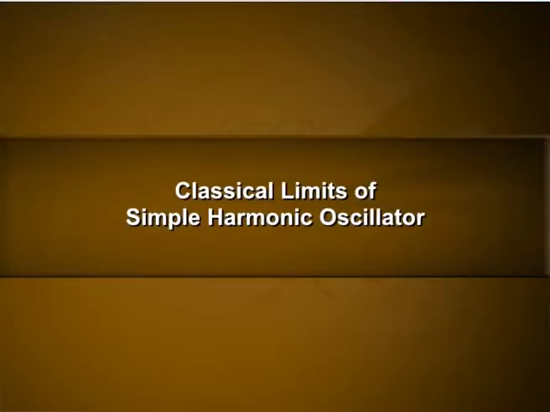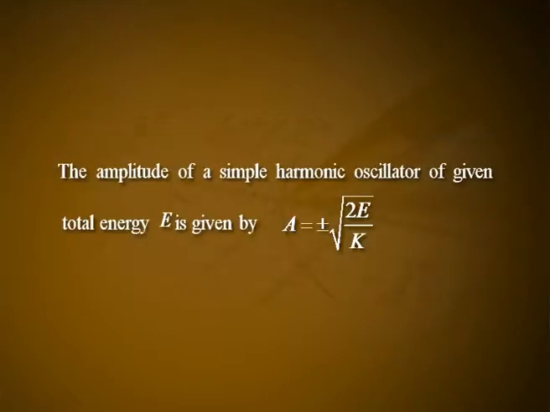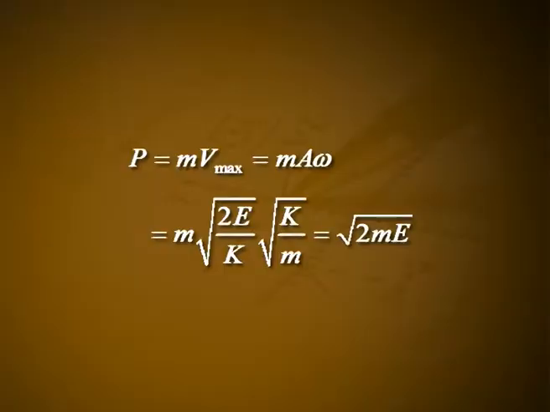Classical limits of simple harmonic oscillator. The amplitude of a simple harmonic oscillator of given total energy E is given by A equal to ± square root of 2E divided by k. The maximum particle momentum is P equal to m v maximum, which is equal to m a ω. That is equal to m times square root of 2E by k times square root of k by m, which is equal to square root of 2mE.